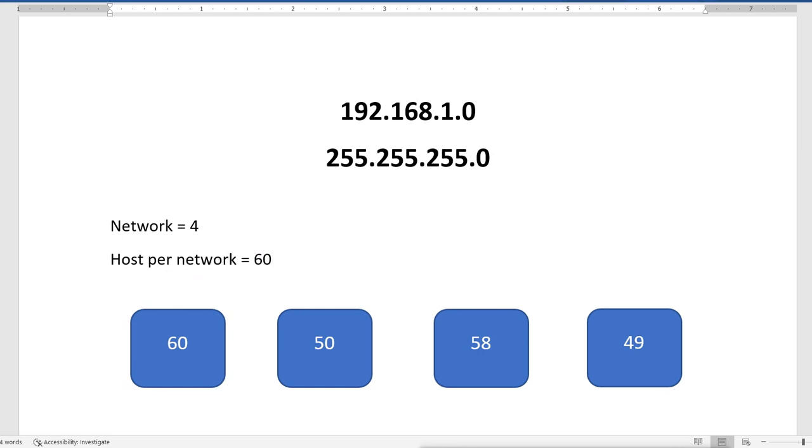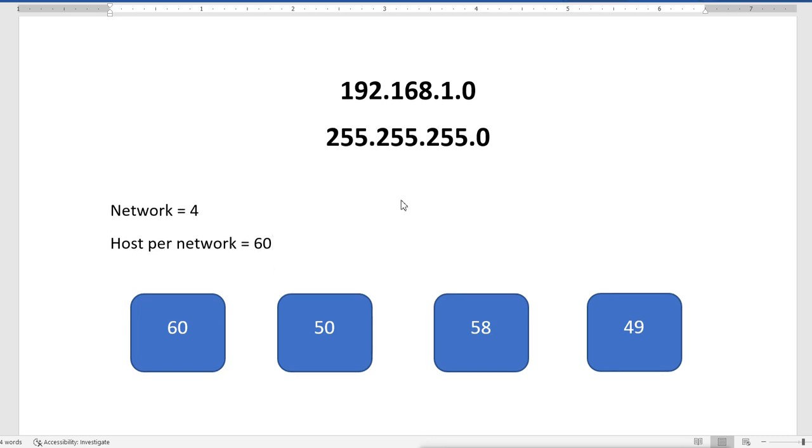Now this is our requirement. According to this requirement we are going to do the subnetting, and we'll divide our single class C subnet into these 4 different subnets with this maximum number of required hosts.